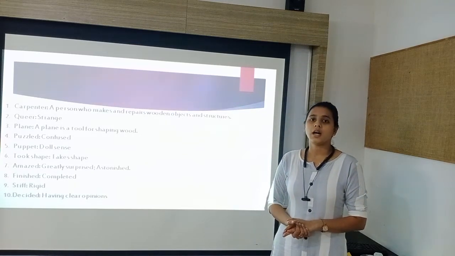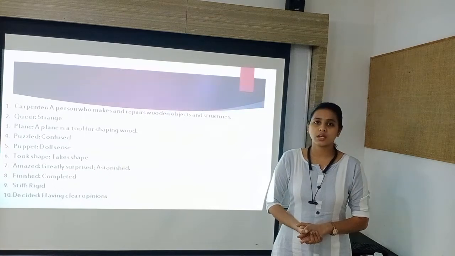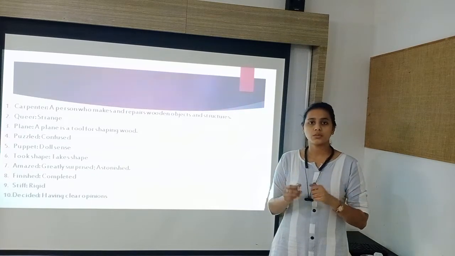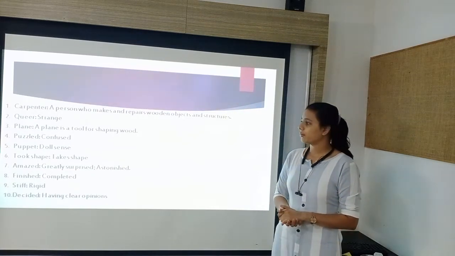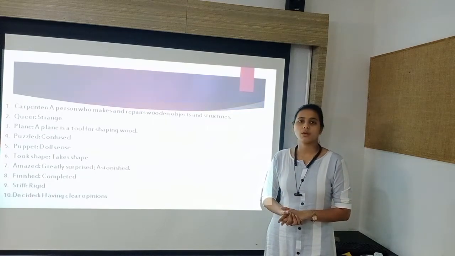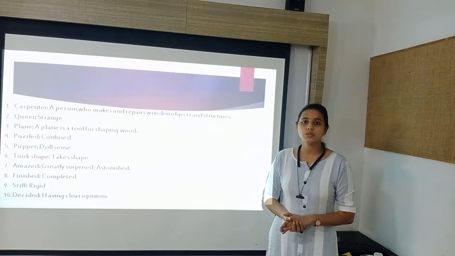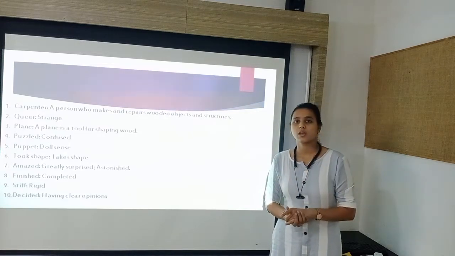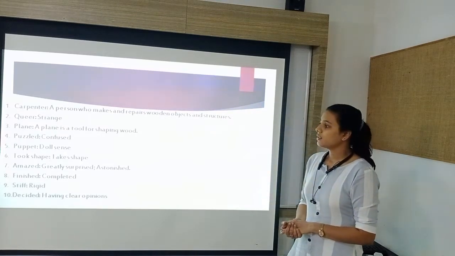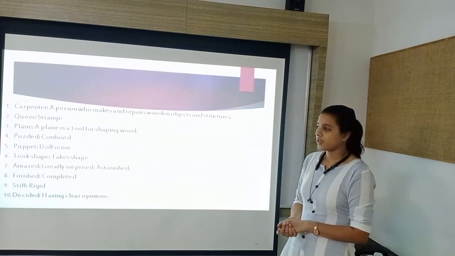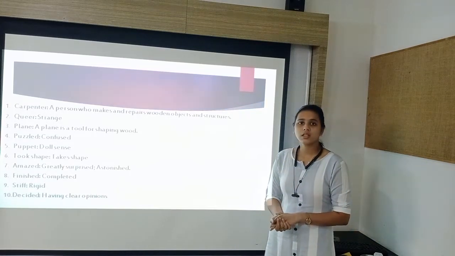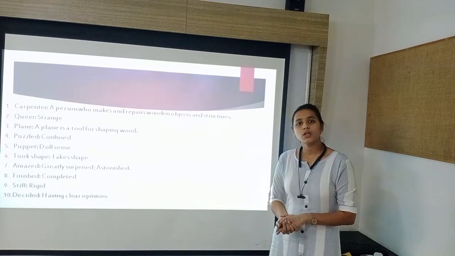Those puppets are moved by the string which is held by human. So puppet is an object made from wood or cloth that is moved by human through strings. Here the sentence you can make is the carpenter made a wooden puppet.